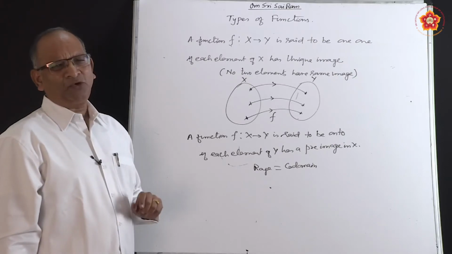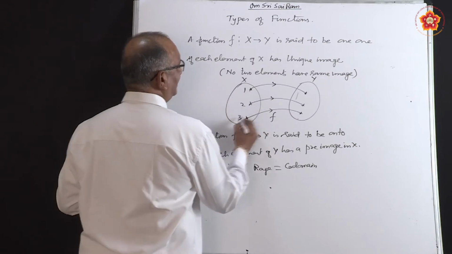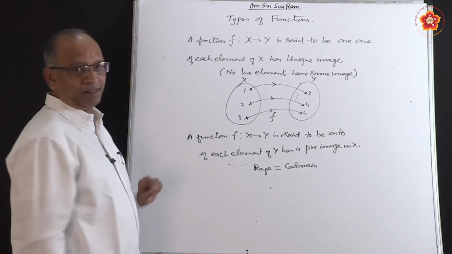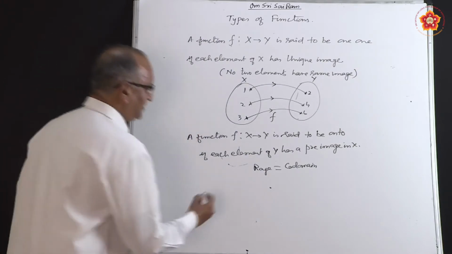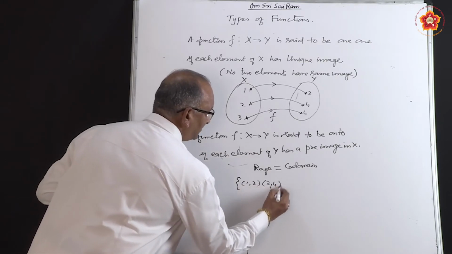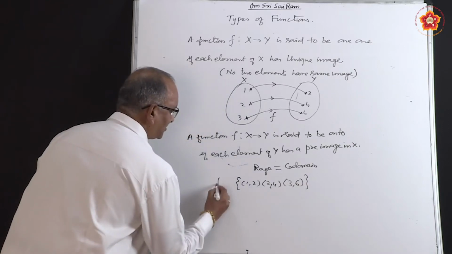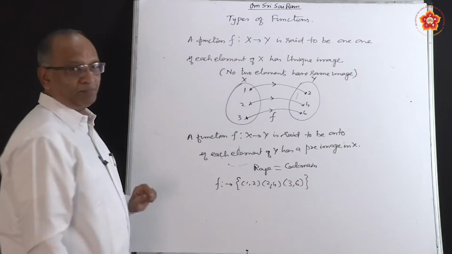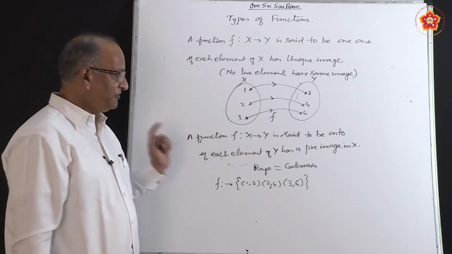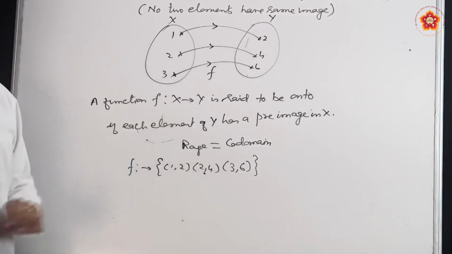What is this domain, codomain? Let us say, for our understanding, here we wrote 1, 2, 3 and here we wrote 2, 4, 6. If you make a set, it is (1, 2), (2, 4), (3, 6). This is the function. It is a relation and this relation is a function. So what do we find here? 1 is connected to 2, 2 is connected to 4, 3 is connected to 6.